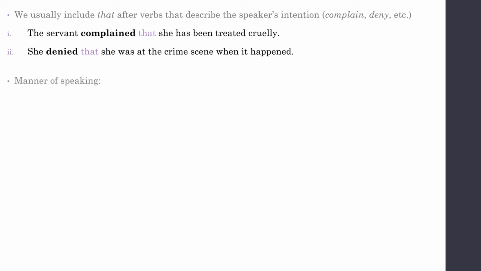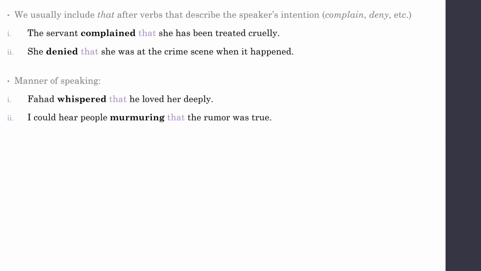Okay. The second one would be the manner verbs which describe the manner of speaking. For example, Fahad whispered that he loved her deeply. I could hear people murmuring that the rumor was true. So here that comes after verbs which describe manner of speaking. That means how am I saying the sentence? Okay, am I whispering? Am I shouting?